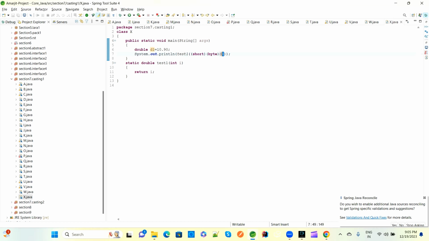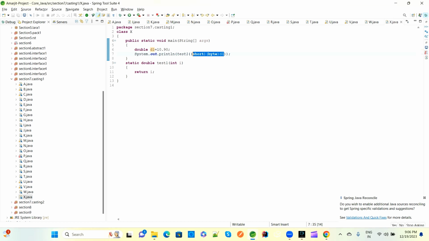For this byte now we are converting to short, which is also downcasting. So right now the data is short type. We have to check whether class X has a test1 method with a single parameter. Yes, but the test1 method has integer type, and this is short type. So short to int is lower to higher, means upcasting is happening, so no issues, directly we can assign here.